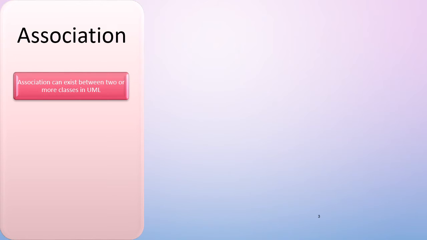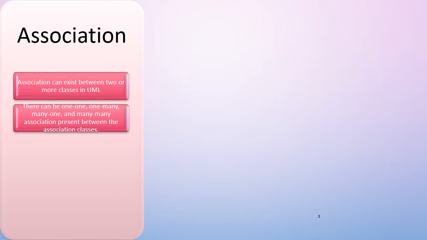First one, association. Association can exist between two or more classes in unified modeling language. Means that connection might be present among certain n number of classes. There can be one-to-one association, one-to-many, many-to-one and many-to-many association between existing classes. One-to-one association means one class is related with another class. One-to-many association means one class might be related with n number of different classes. Same way for many-to-one and many-to-many association.